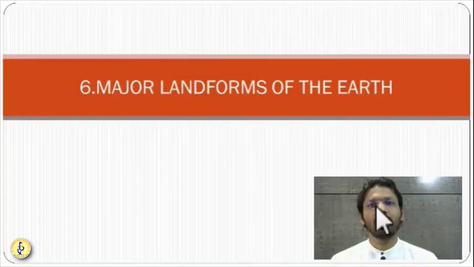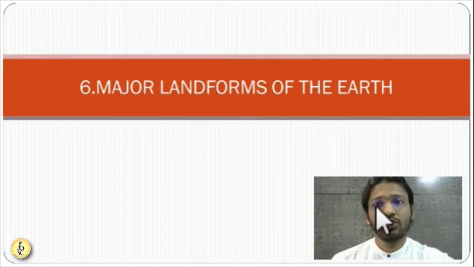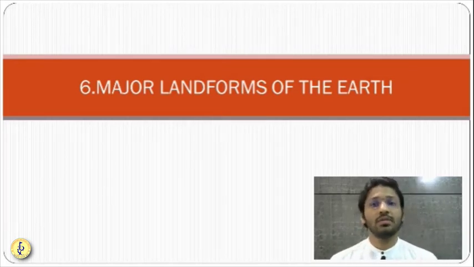So today we are going to see the next chapter, that is different landforms of the Earth. So let us move towards that chapter. When we say major landforms, what are those major landforms?